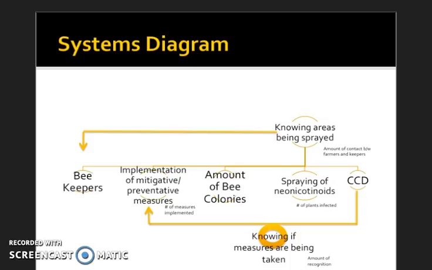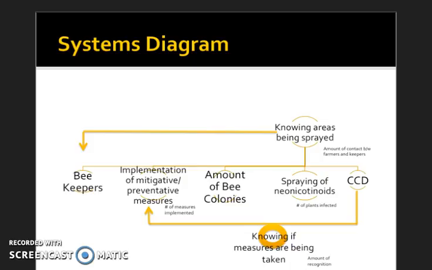CCD is a complex disorder because, like I mentioned, there are different theories of different contributing factors to the loss of bee colonies. The systems diagram I created is only tapping into one of these theories. Upon building my model, I knew identifying the source, the inflow, the stock, the outflow, and the sink were going to be relatively easy. The source is the beekeepers, and the inflow to the stock of amount of bee colonies is the implementation of mitigative and preventative measures, with the valve in this being number of measures being implemented.